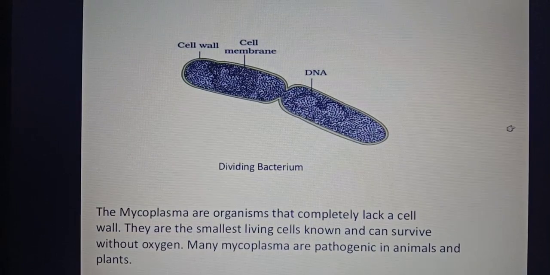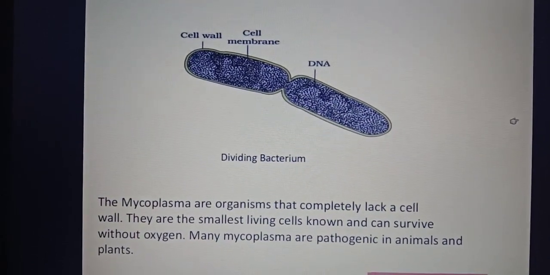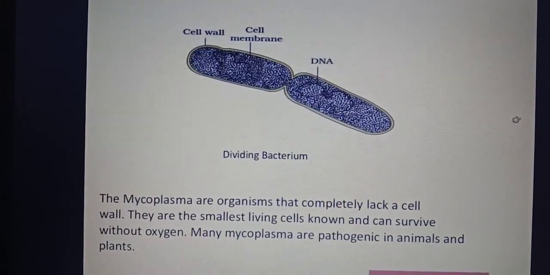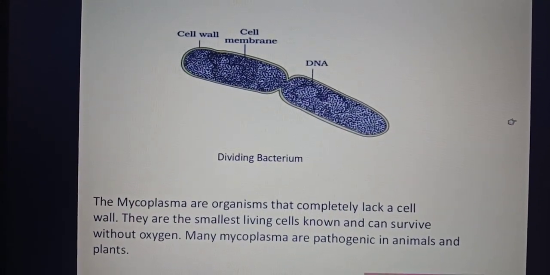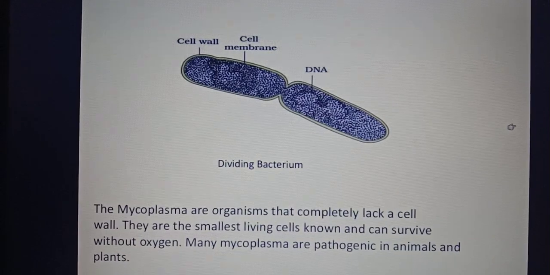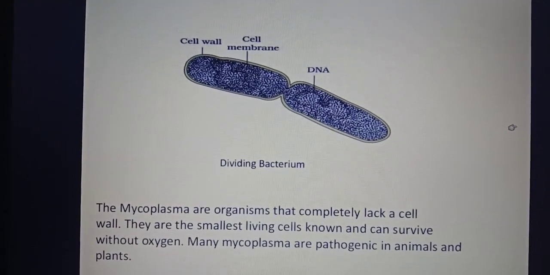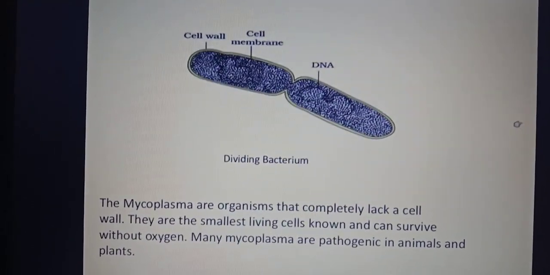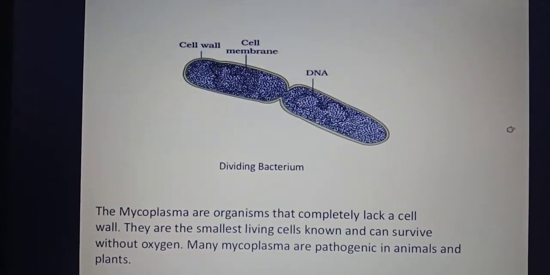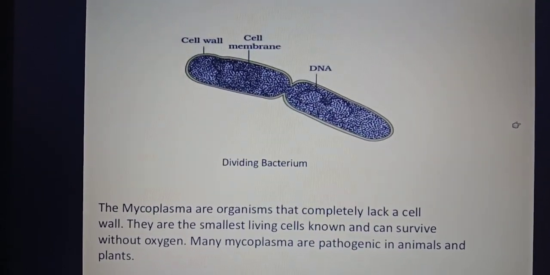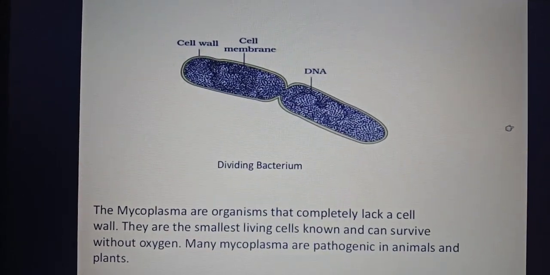ठीक है, तो बैक्टीरिया से कैसे डिफरेंट होते हैं माइकोप्लाज्मा? कि सबसे पहला तो इनकी सबसे छोटी साइज़ होती है, and they lack a cell wall, whereas we have studied that the bacterial cell wall is made up of peptidoglycan, but the cell wall of the mycoplasma is missing completely, plus the mycoplasma are also prokaryotic in nature.